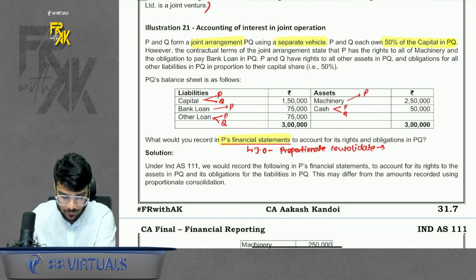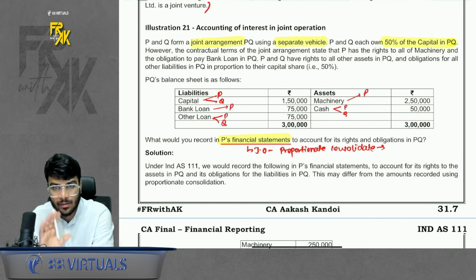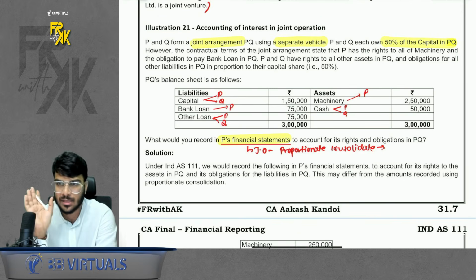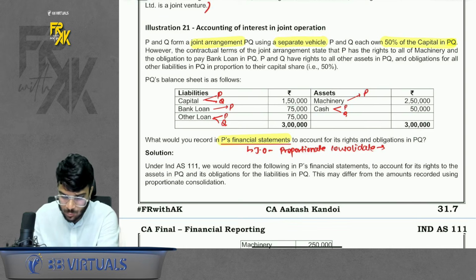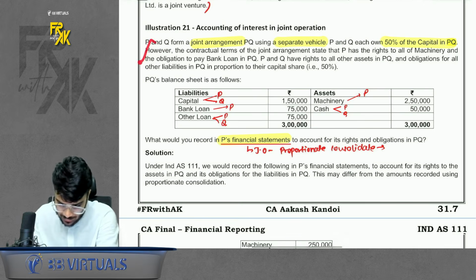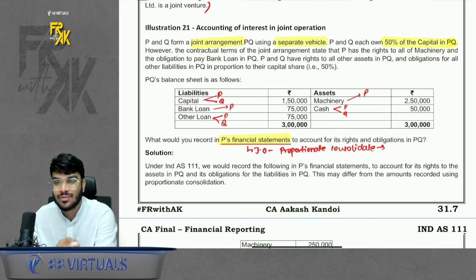practical questions here. Okay. So if you see, there is illustration number 21. Okay, it is a good question to teach how the accounting for joint operation happens. So in this case, it was mentioned that we have formed a new company PQ, where there are two parties P and Q. Both own 50% capital, but here rights of individual asset liabilities are given. If you read this, it will be mentioned that machinery belongs to P, cash belongs to both, other loan belongs to both, bank loan belongs to P, capital belongs to both. So individually they have given.